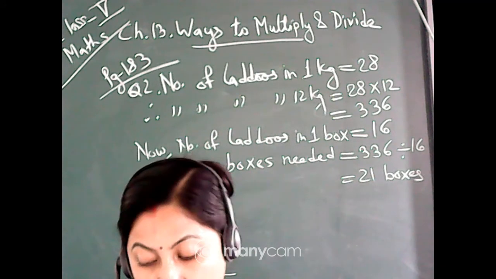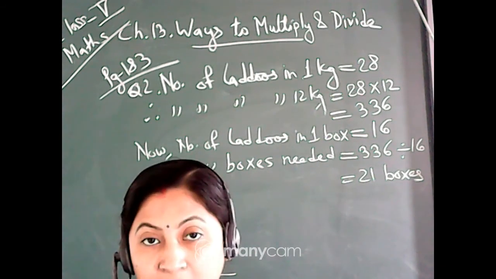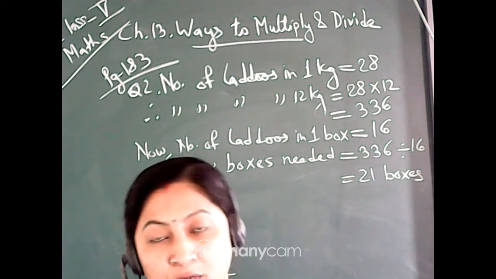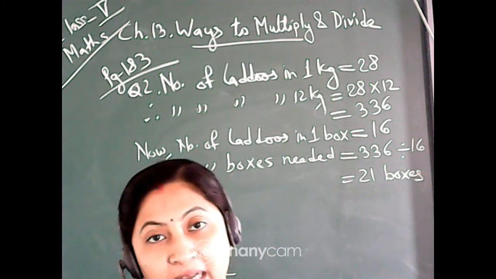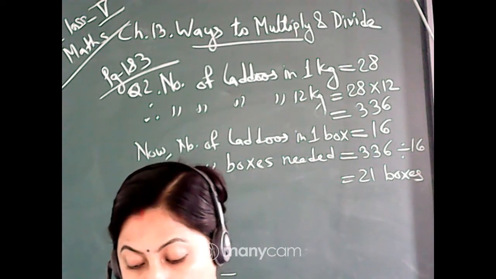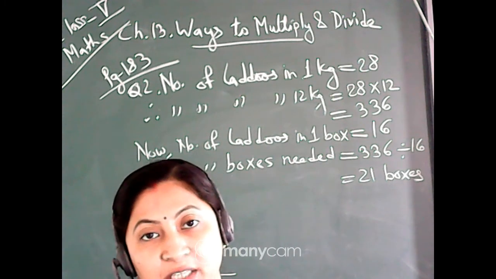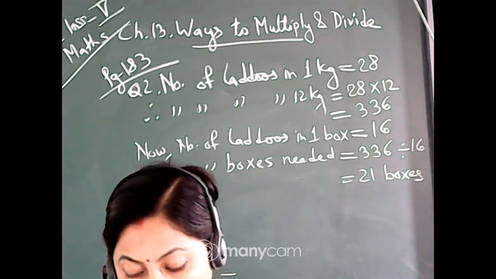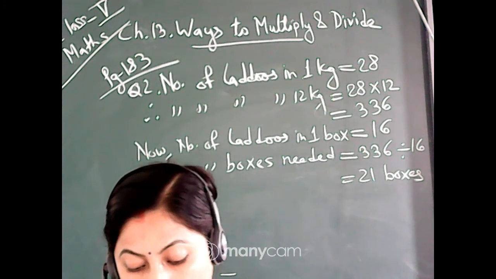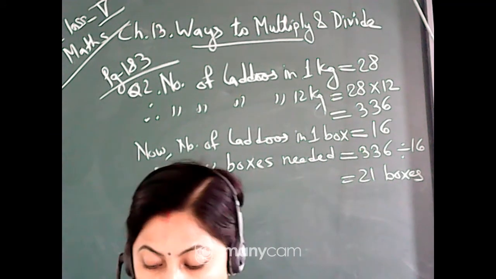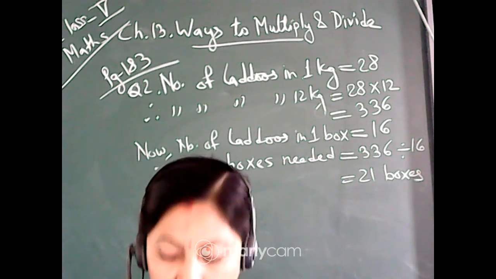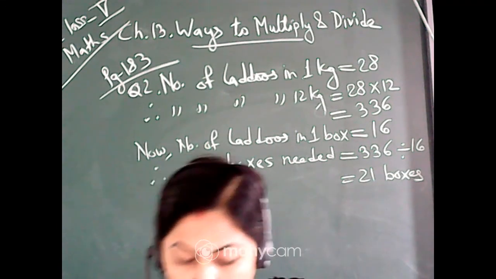So first of all, in one room there are 4 plants and one plant needs 2 cups. So 4 plants will need 8 cups of water, isn't it? And there are 26 rooms. In one room, 8 cups. So in 26 rooms, 8 into 26. That will give you the total amount of water needed for 26 rooms. Clear? So this you try on your own.